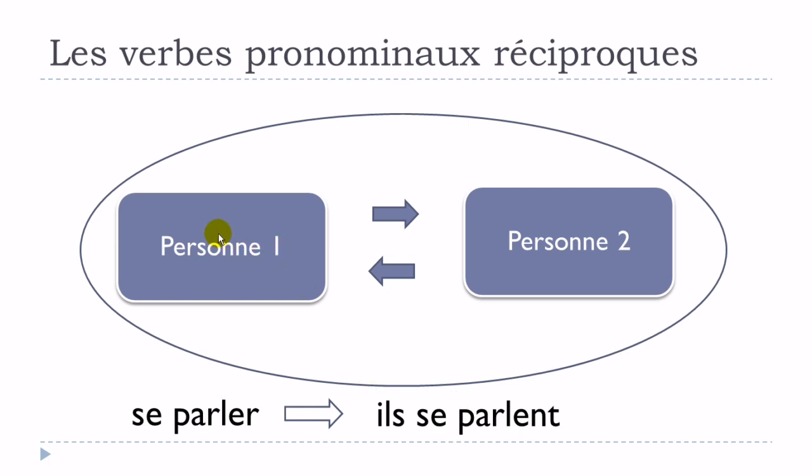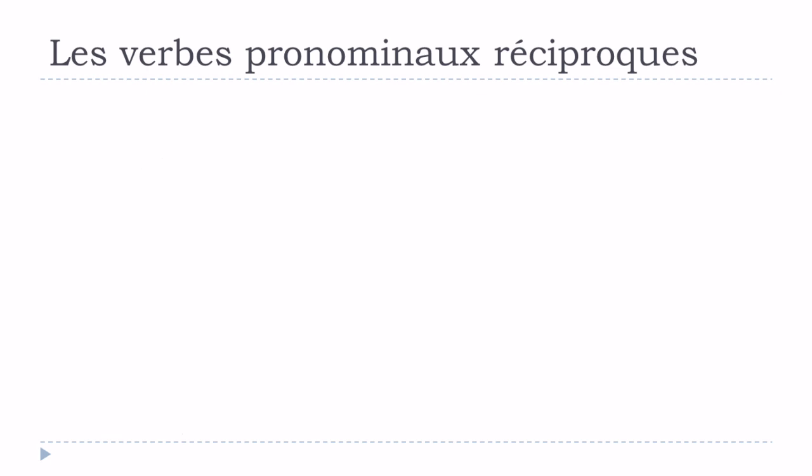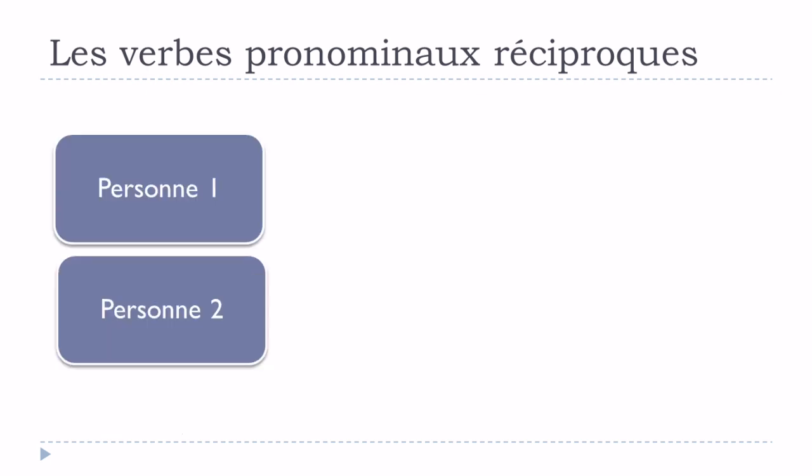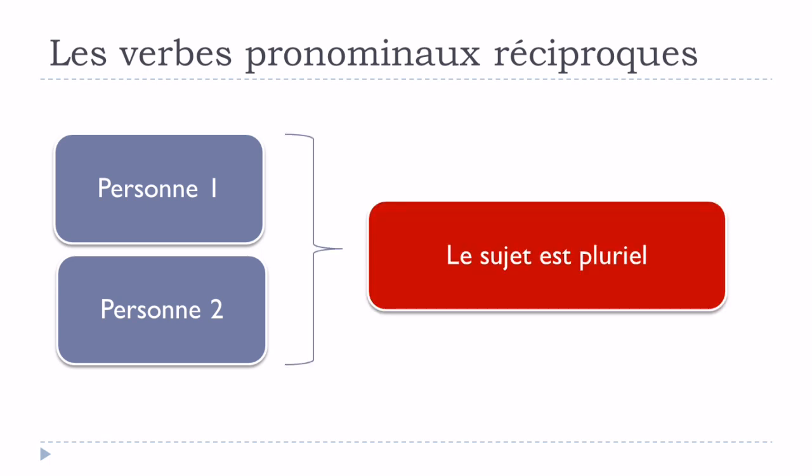So, la personne numéro un parle à la personne numéro deux. La personne numéro deux parle à la personne numéro un. So, this cycle will actually symbolize in a way this concept of les verbes pronominaux réciproques. As we have two persons, la personne numéro 1 et la personne numéro 2, it means that le sujet est au pluriel. So the subject will need to be in the plural form, of course, like we have here, ils se parlent. If you look, the subject is ils and it's the plural form.